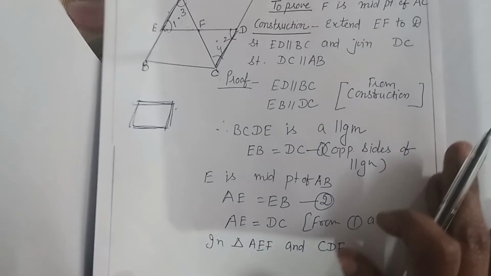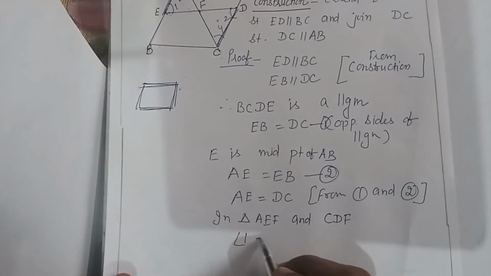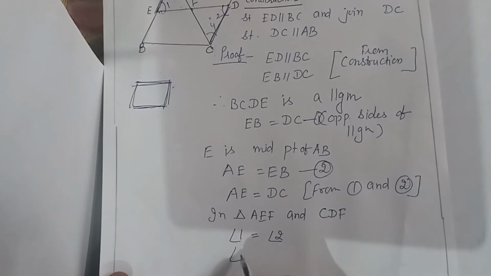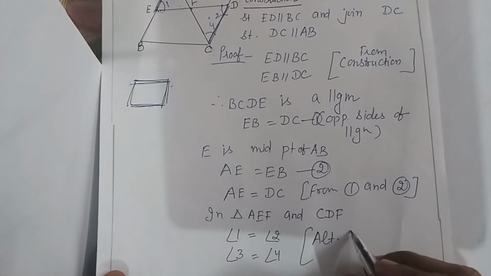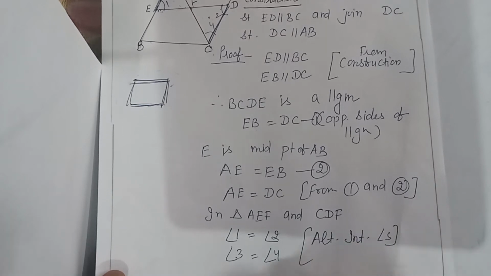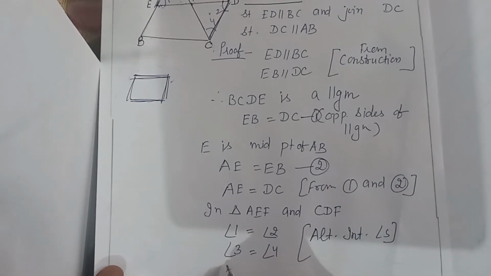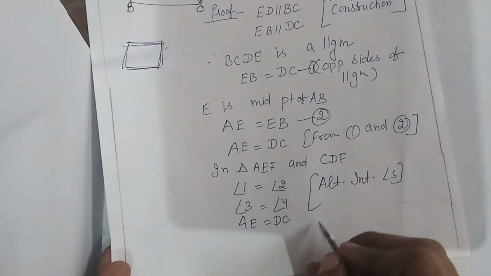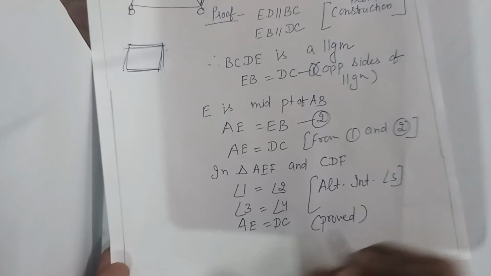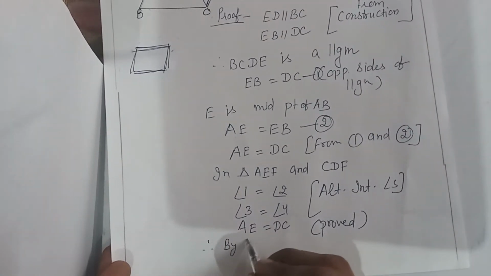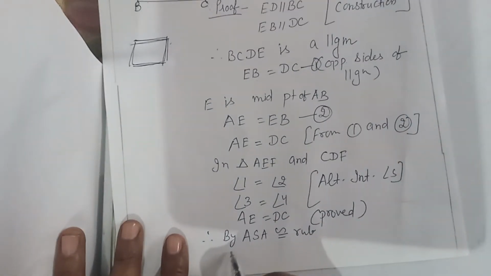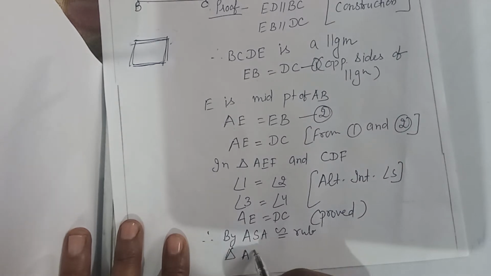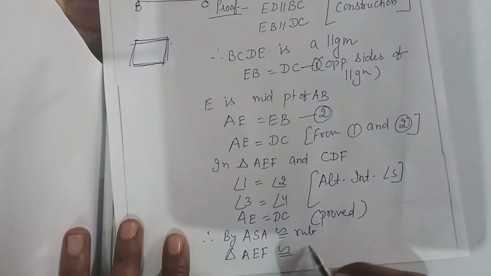So let me write here also. Angle 1 is equal to angle 2, angle 3 is equal to angle 4, because these are alternate interior angles. And the third thing we have already proved, AE is equal to DC. This we have proved. So by the ASA congruency rule, these two triangles are congruent. Which ones? Triangle AEF is congruent to triangle CDF.